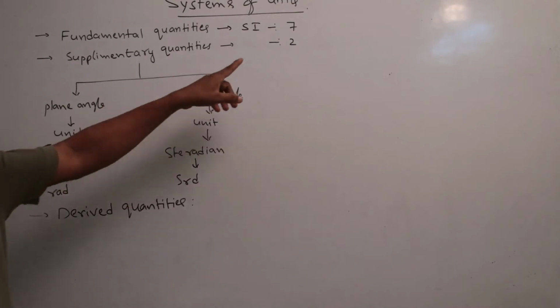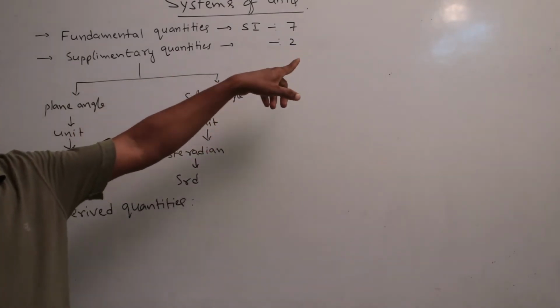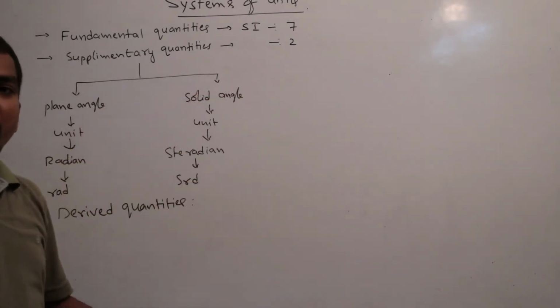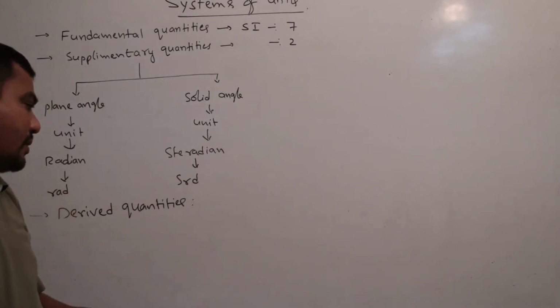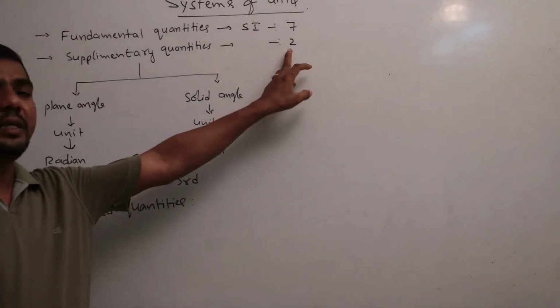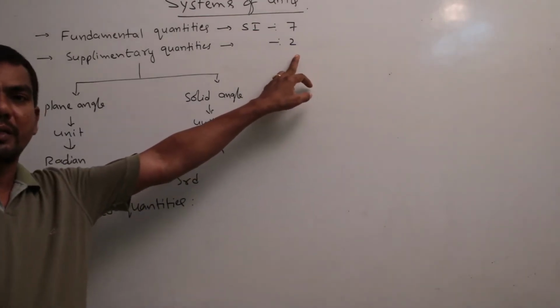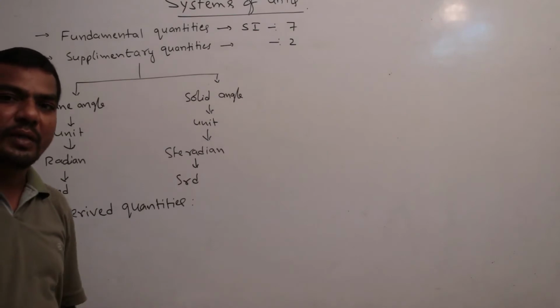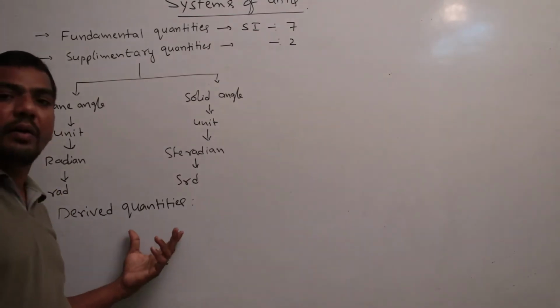Except these 7 plus 2, 9 quantities, all the remaining physical quantities in physics are derived quantities.